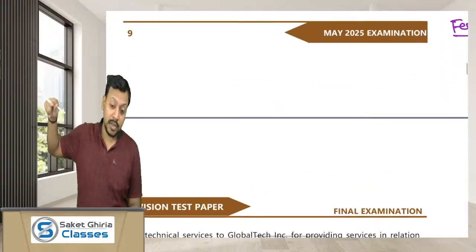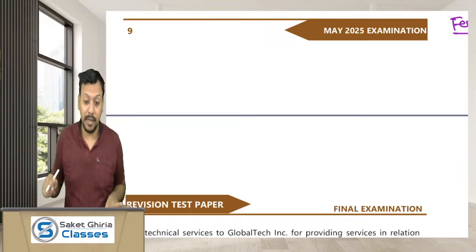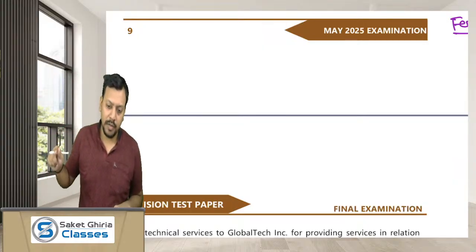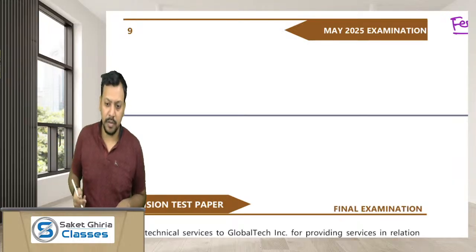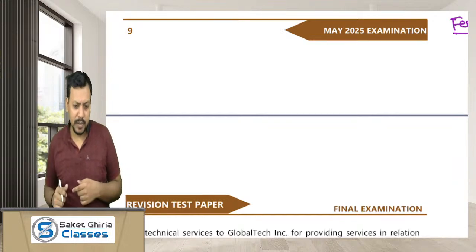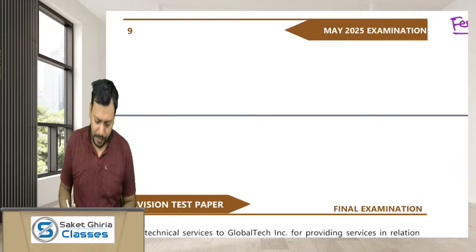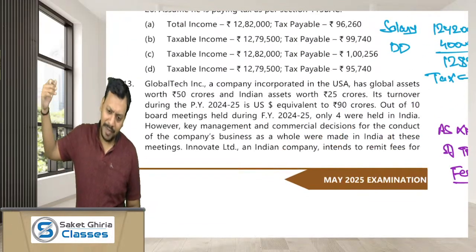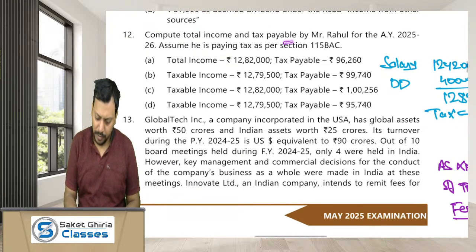Dear friends, you cannot set off the long-term capital loss from any income other than long-term capital gain. Since Mr. Rahul does not have any income taxable as long-term capital gain in the previous year 24-25, this long-term capital loss has to be carried forward as per section 74 for 8 years. Means you can carry it maximum for 8 years. So the taxable income would be 12,82,000 and the tax payable would be as per the default regime.